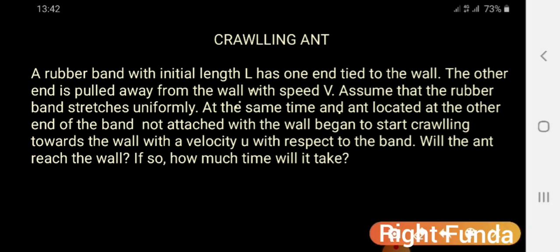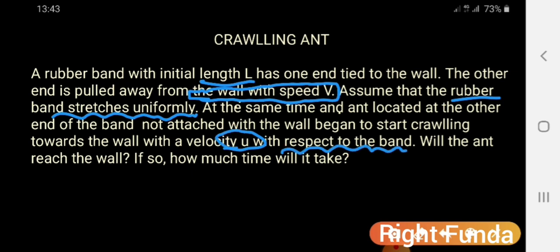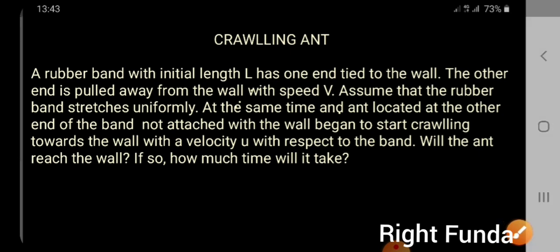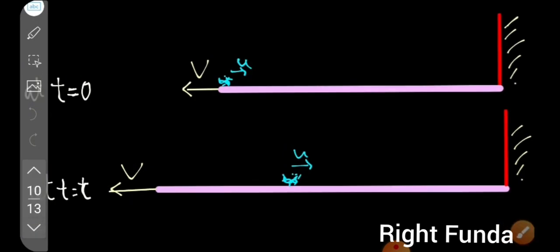Let's see what the questions are and what the keywords are. Number one, length L is there. One end is tied to the wall, and the other end of the rubber band is pulled with a constant speed V. Assuming that the rubber band stretches uniformly, this is another keyword. At the same time, an ant located at the other end, not attached to the wall, starts crawling toward the wall with a speed u, which is most important, with respect to the band. And we have to find out will it reach, and how much time it will take to reach, in case it is reaching the other end. We'll try to understand the question.